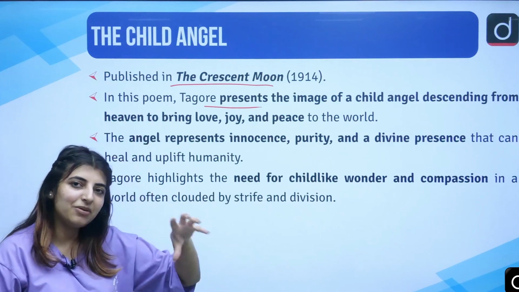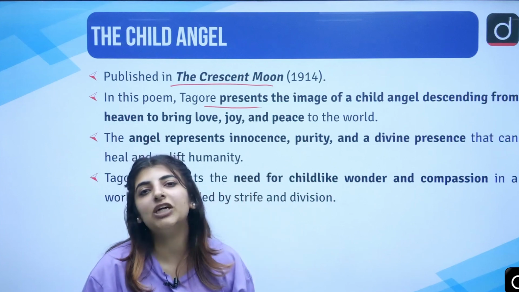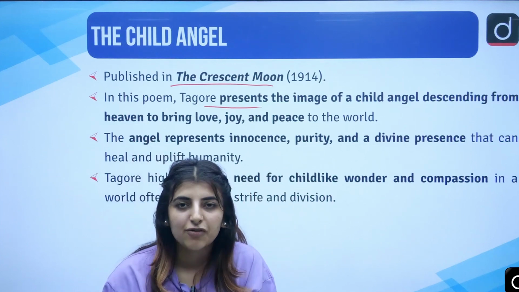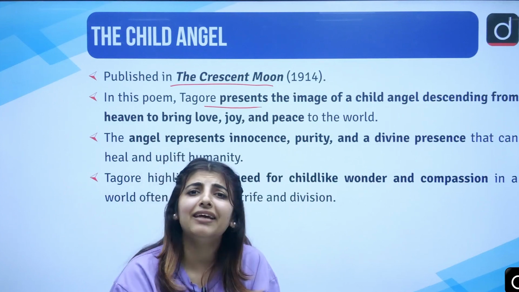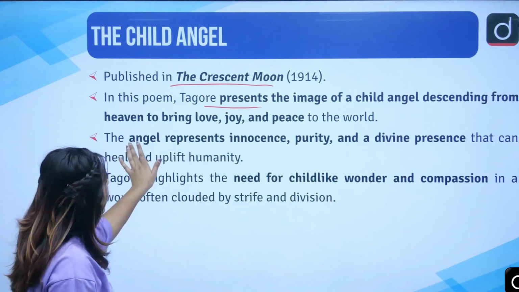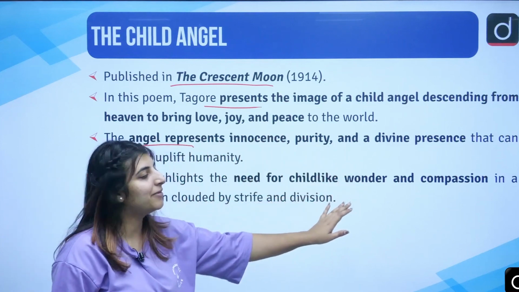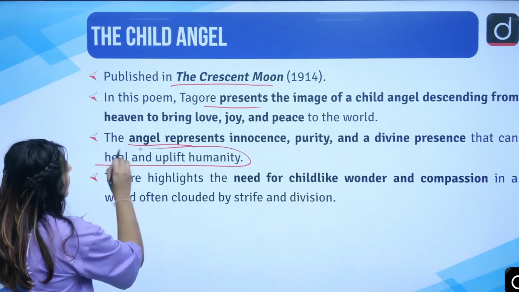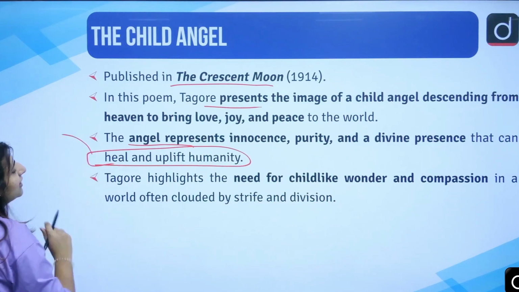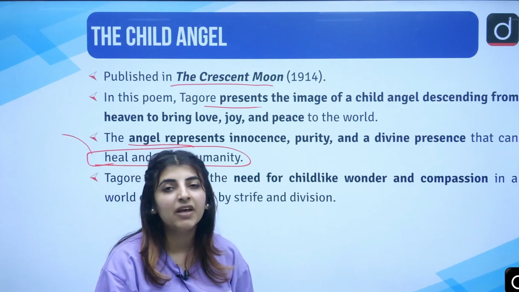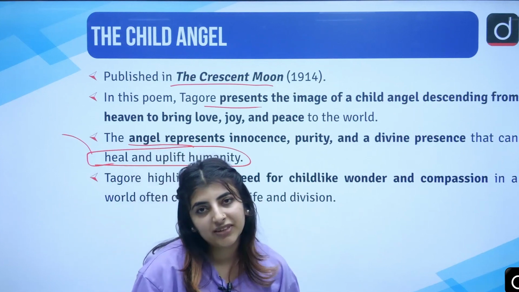So child angel, bachcha bhi hai, angel bhi hai, and of course he or she is trying to bring forward the happiness for people, the joy that they are lacking, correct? It represents innocence, purity, and a divine presence that can heal and uplift humanity, which talks about the human being at the center, which is the theme of humanism if we talk about Tagore's theme.